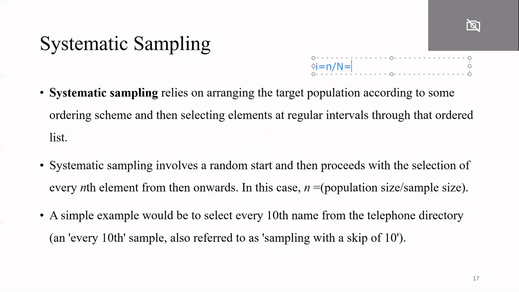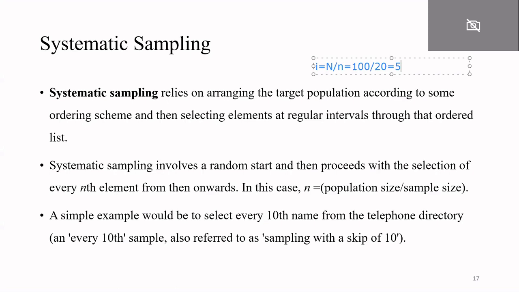Suppose you want to collect 20 respondents out of 100. So what will be the value of I? Your I will be capital N divided by small n, so this will be 100 divided by 20. The value will be 5. Now what will you do? You will select one number between 1 to 5. Suppose you can select 3, 1, or 5.